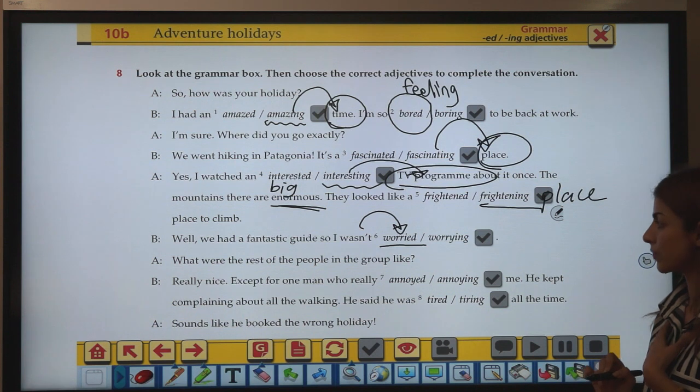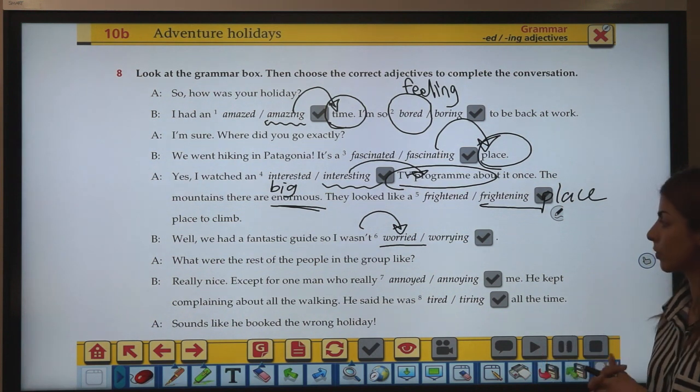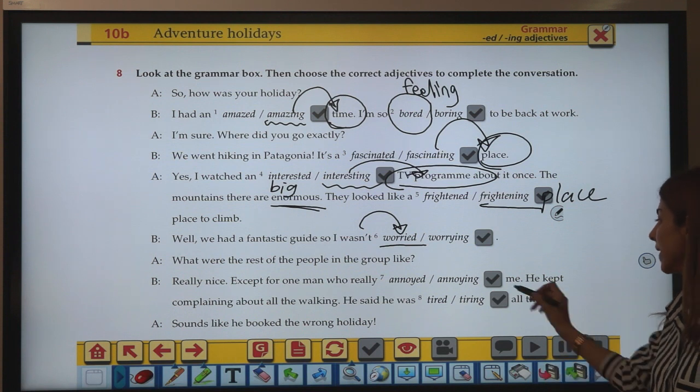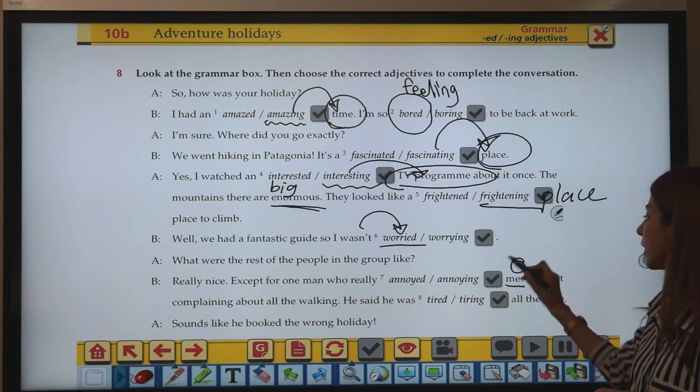What were the rest of the people in the group like? Really nice except for one man who really me